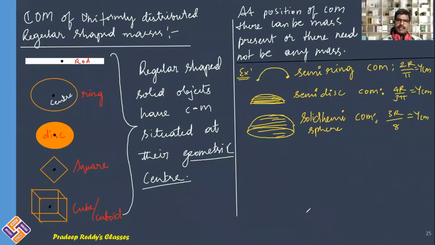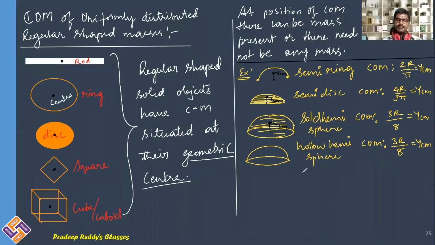And in all the cases, the center of mass is situated along the y direction. So this is ycm, and here also this is ycm, and here also this is ycm. Similarly, you can take a hollow hemisphere. For the hollow hemisphere also, the center of mass is situated at the same position as that of the solid.